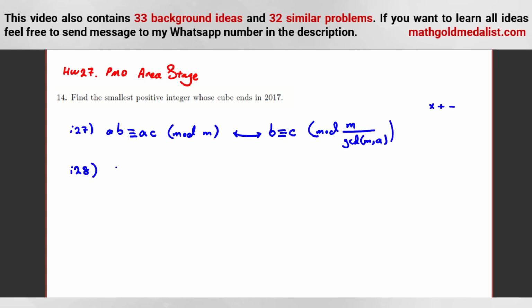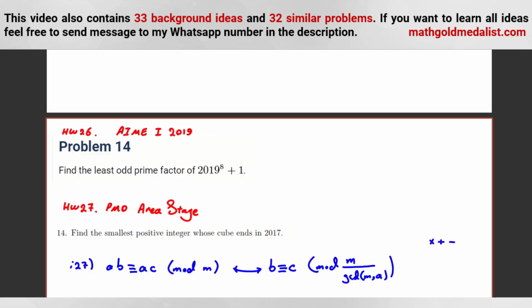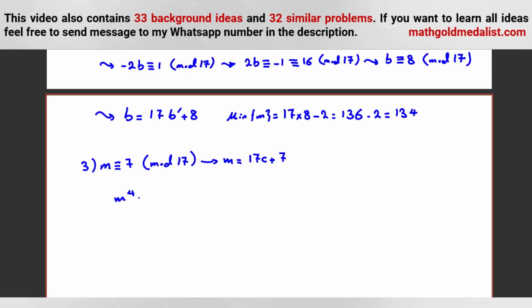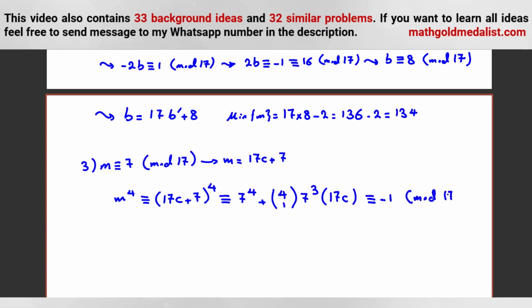Idea 28 was this one: consider binomial expansion in modular arithmetic. So m to the 4 mod 17 squared: (17c plus 7) to the 4 is congruent to 7 to the 4 plus 4 choose 1 times 7 cubed times 17c. It should be -1 mod 17 squared.